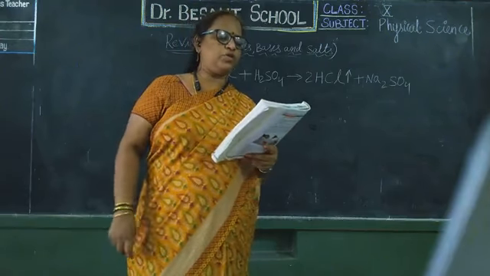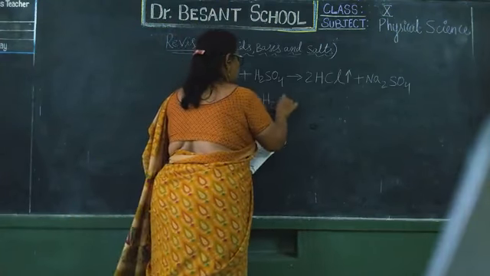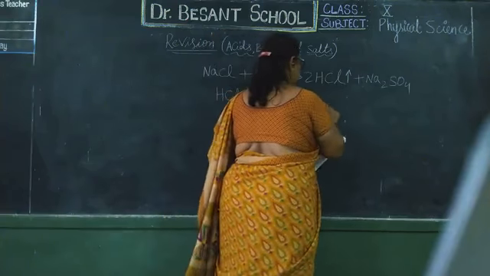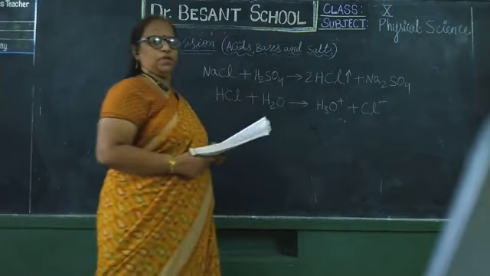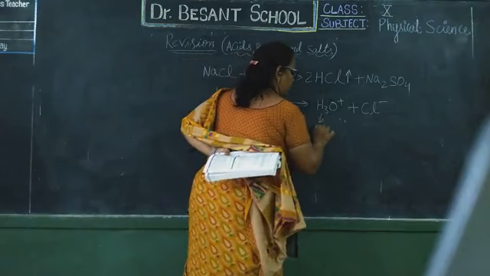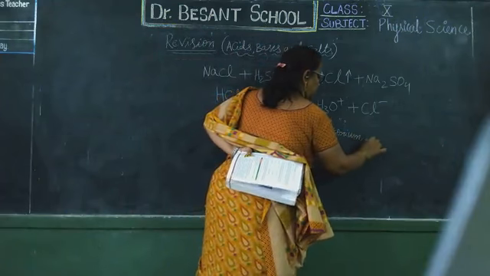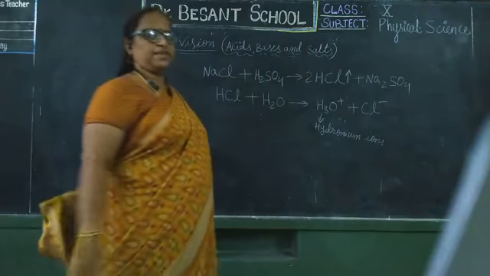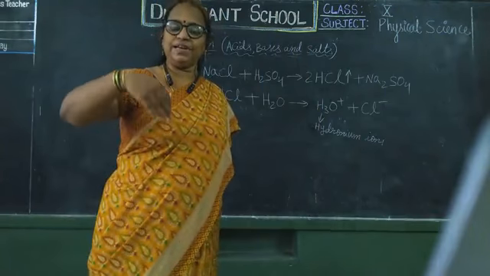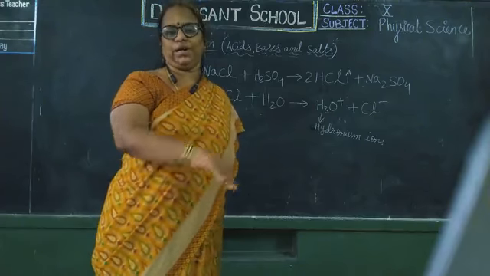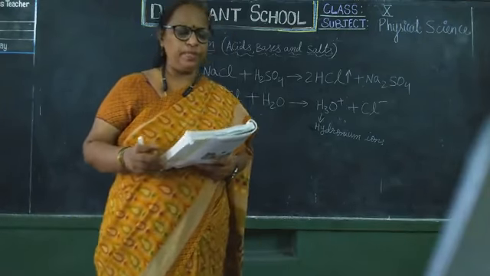So HCl plus H2O gives rise to another important one. HCl plus H2O gives rise to H3O plus, Cl minus. What is meant by H3O plus? Hydronium ions. As I told you, H plus ions every acid will contain, but it will not remain as H plus. That H plus will immediately react with H2O water and form H3O plus, which is hydronium ions.